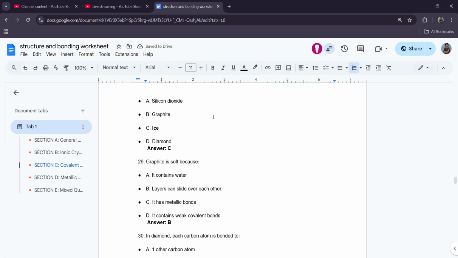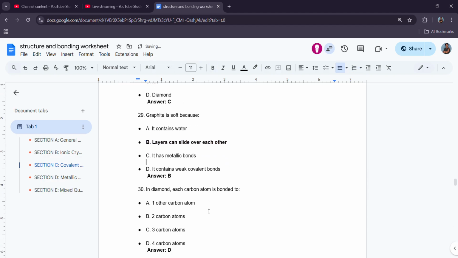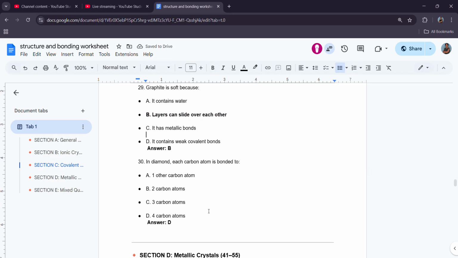Graphite is soft because it has layers. That's why graphite is soft. And these layers can slide over each other. 30. In diamond, each carbon is bonded to 4 other carbons. And in graphite, each carbon is bonded to 3 other carbons.